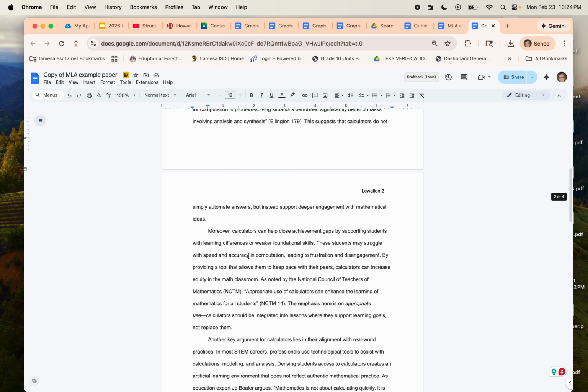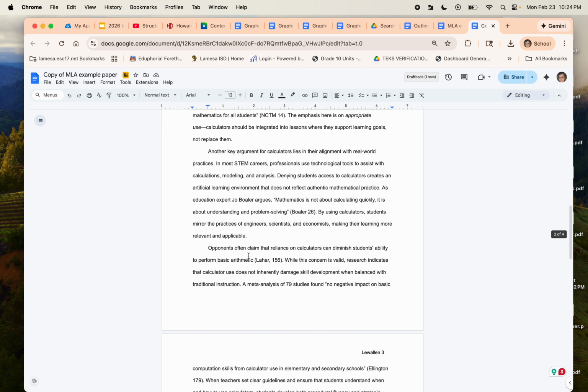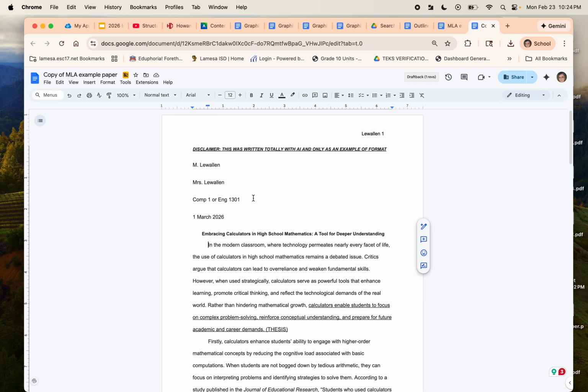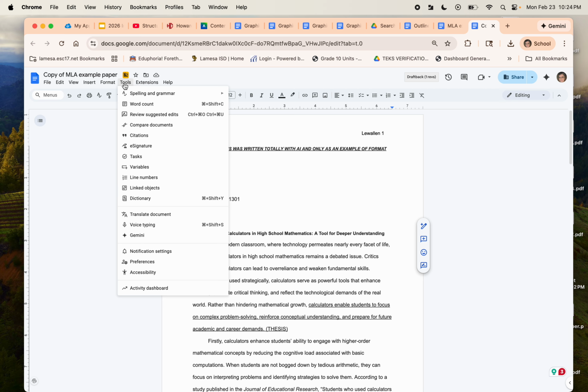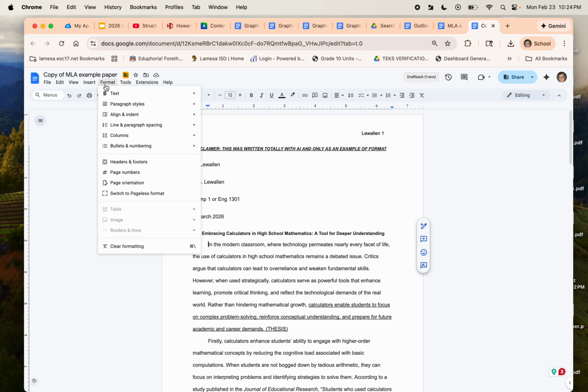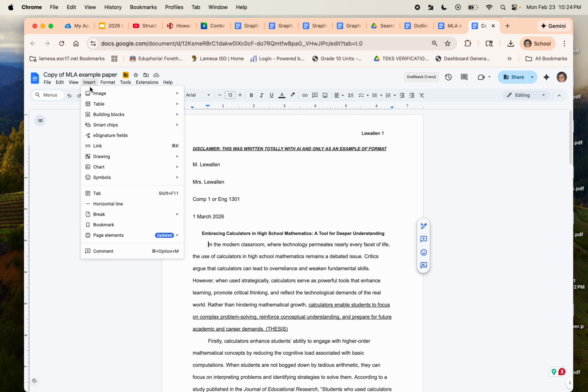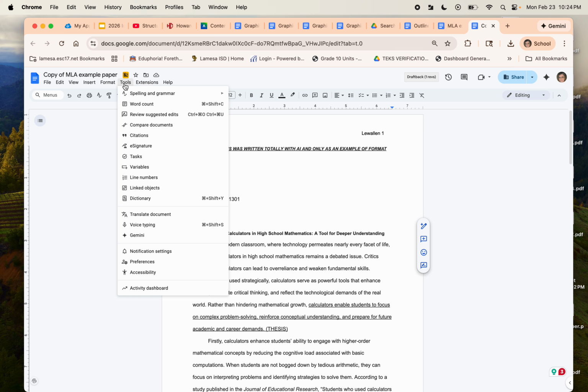As I'm going through and I'm writing all my stuff, I've got it all in there. Then I want to add my sources, or maybe I want to add all my sources at the beginning and just get that done. I'm going to go over to tools. It should be under tools. There it is. Yeah, it's under tools. I was right the first time.